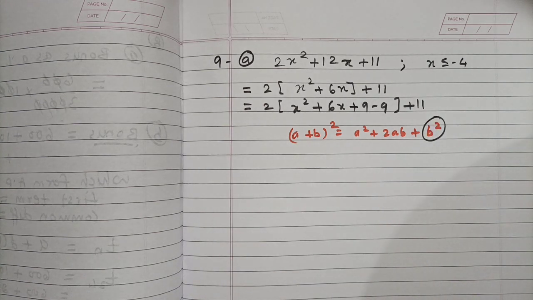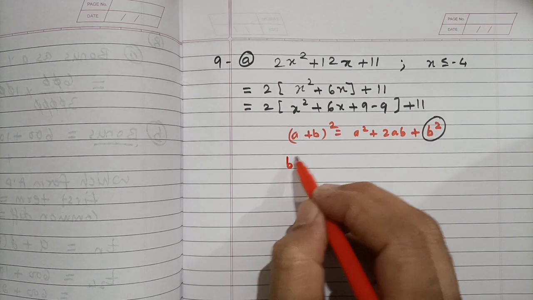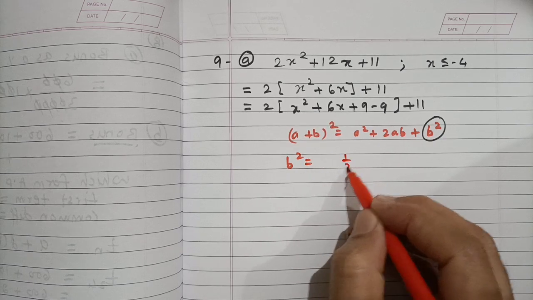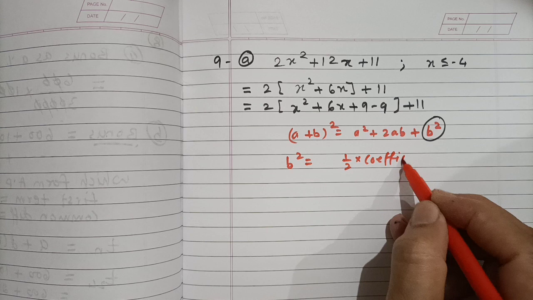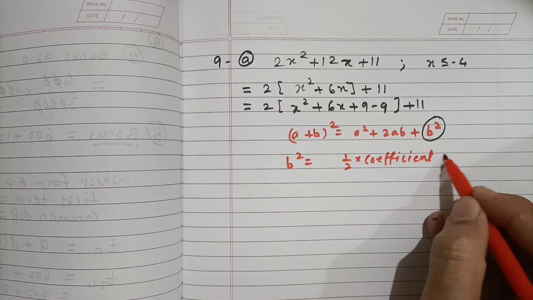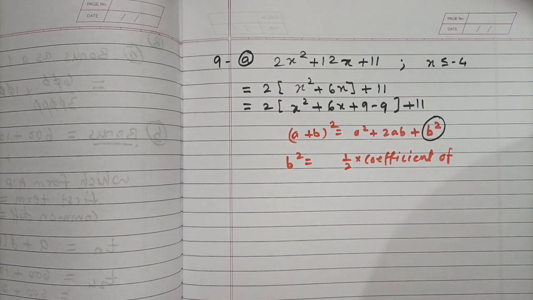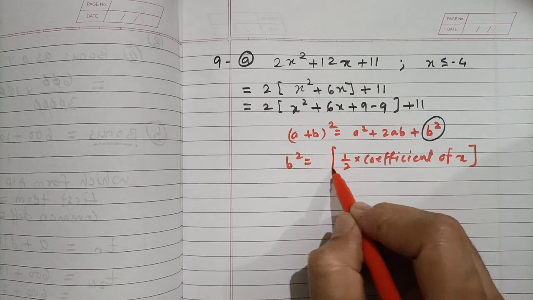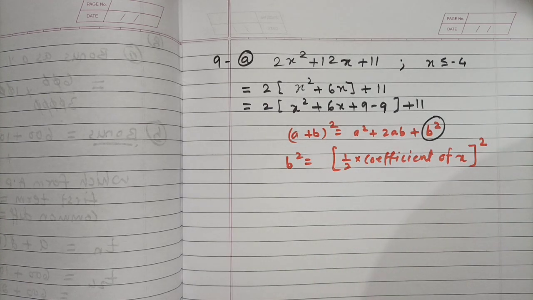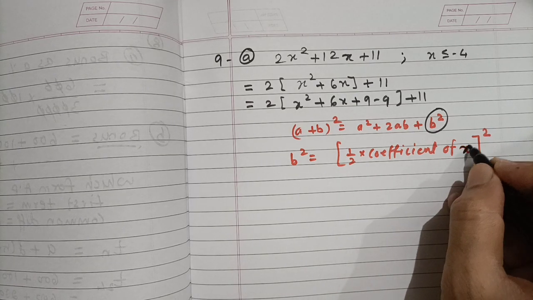So this b squared is always equal to half the coefficient of x, the whole squared.